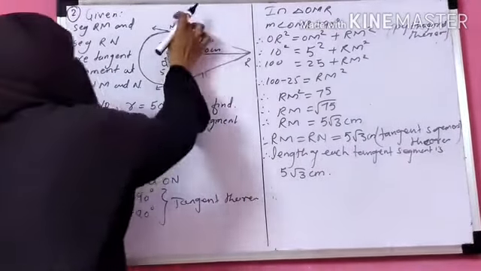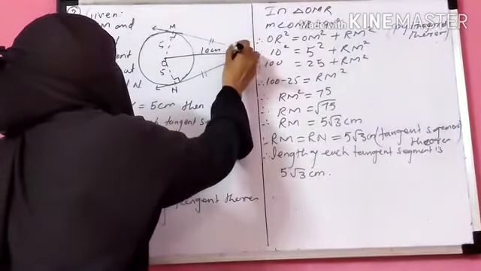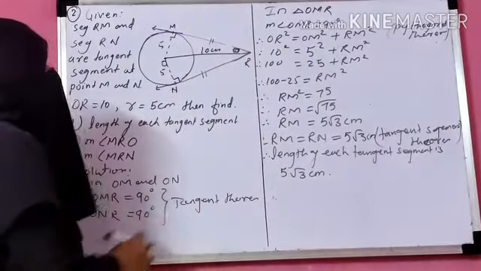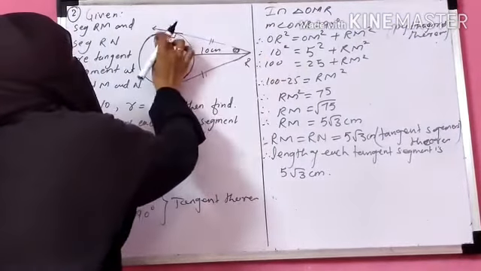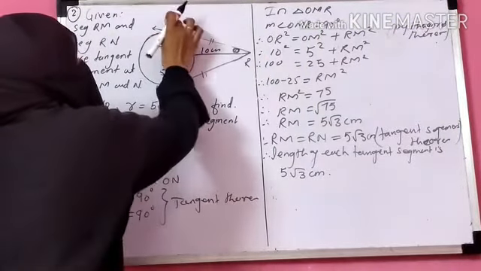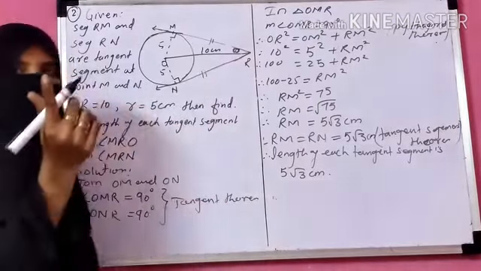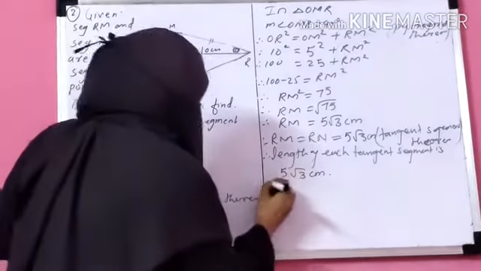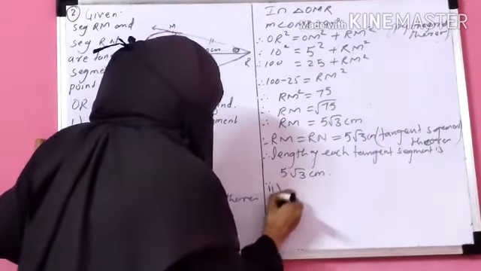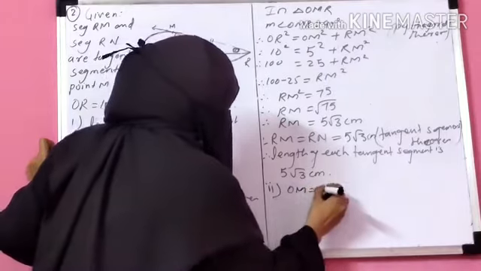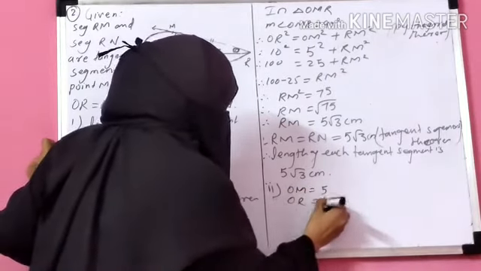Okay. Now see here, measure of angle MRO. You have to find this angle. If you observe, the side opposite to this angle, OM, is half of its hypotenuse. Now OM is equal to 5 and OR is equal to 10.